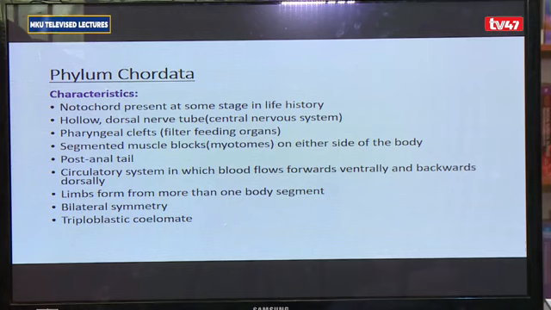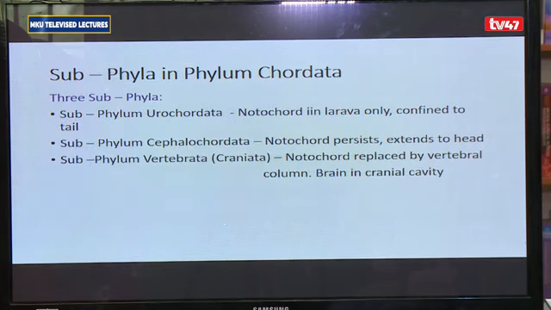Phylum Chordata has 3 subphyla based on what happens with the notochord. So I've got subphylum Urochordata, subphylum Cephalochordata, and the subphylum Vertebrata or Craniata. Subphylum Urochordata, these are chordates that have a notochord in the larval stage only. In the adult, there is no notochord. It disappears along the stages of development. So for Urochordata, notochord in the larva only, and it is limited to the tail part only.